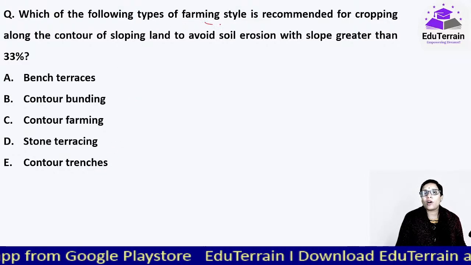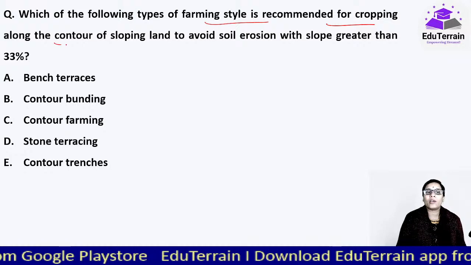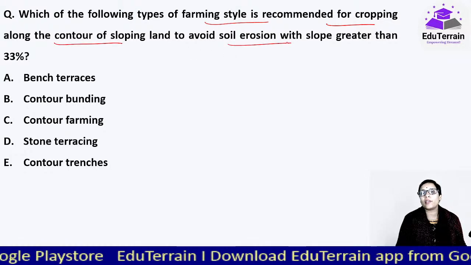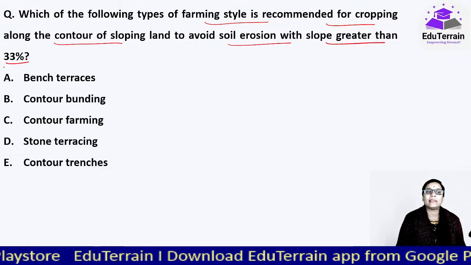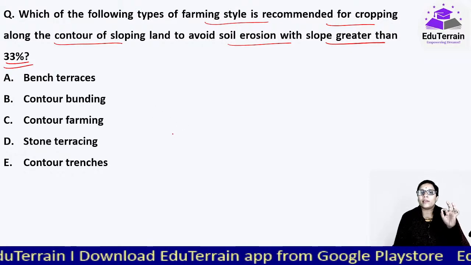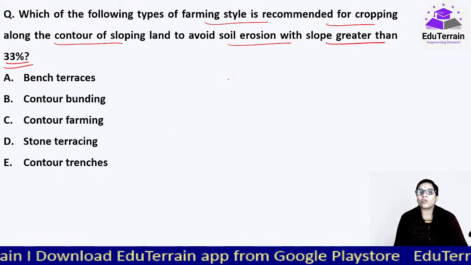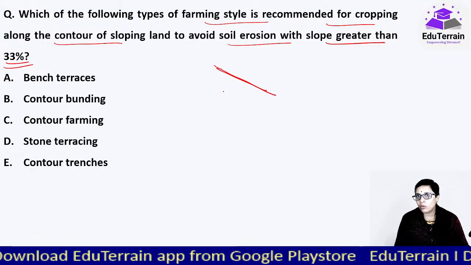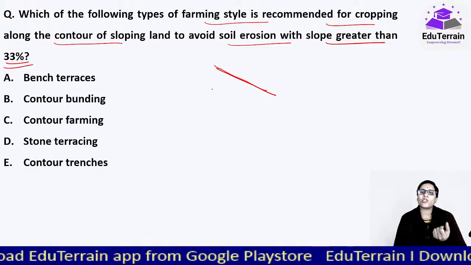Which of the following types of farming style is recommended for cropping along the contour of sloping land to avoid soil erosion with slope greater than 30%? See, when we talk about raising crops on sloping lands, contours are imaginary lines of similar height.